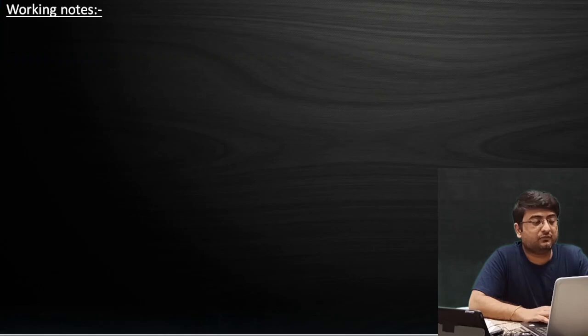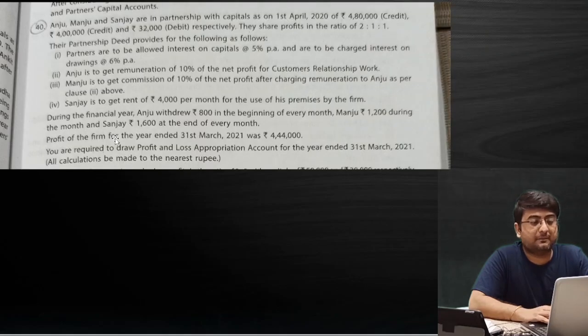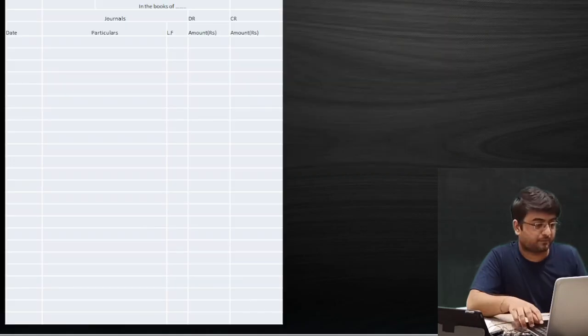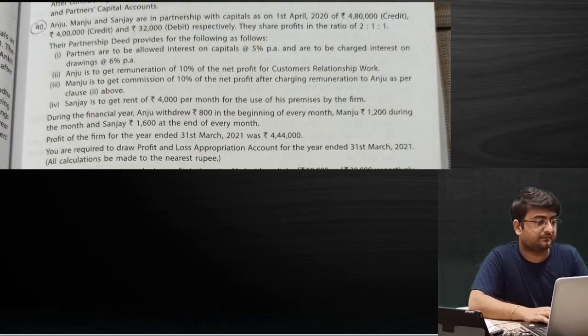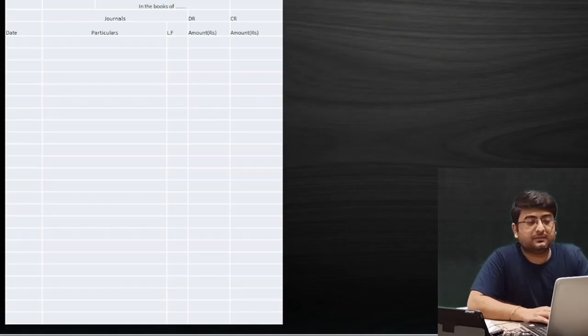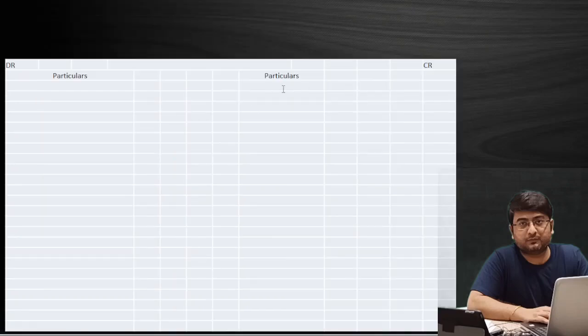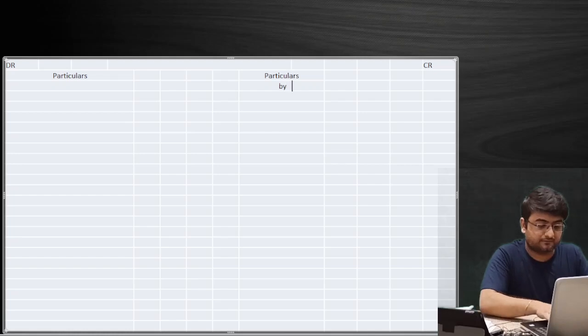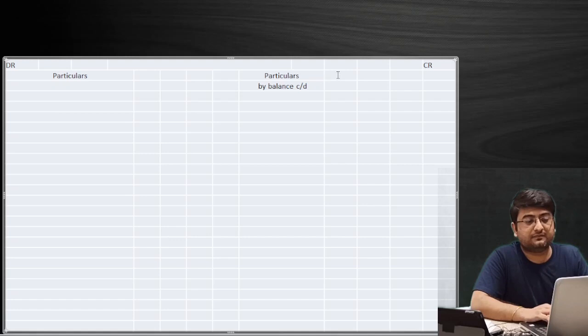The first information we have been given is the capitals of the partners. So we will simply transfer these capital balances to the partners' capital account. These balances will not be recorded in the PL appropriation account journal entries, but will go to the credit of the partners' capital account by writing 'By balance b/d', because we have the opening balance of the partners.